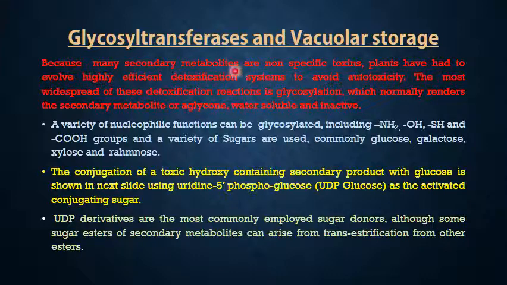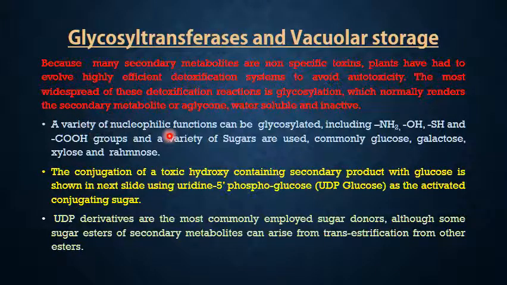Because many secondary metabolites are non-specific toxins, plants have had to evolve highly efficient detoxification systems to avoid autotoxicity. The most widespread of these detoxification reactions is glycosylation, which normally renders the secondary metabolites or aglycone water soluble and inactive. We can use the term aglycone for secondary metabolites also.